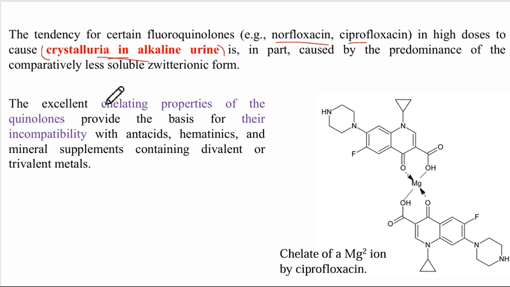Okay, but the excellent chelating properties of the quinolones provide the basis for their incompatibility with antacids, hematinics, and mineral supplements containing divalent or tetravalent atoms. You can see this is the structure of ciprofloxacin, wherein it has an excellent chelating property, which provides the basis for incompatibility with antacids, hematinics, or other drug interactions.